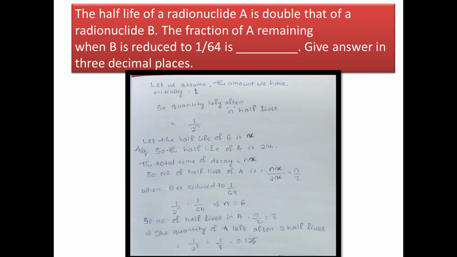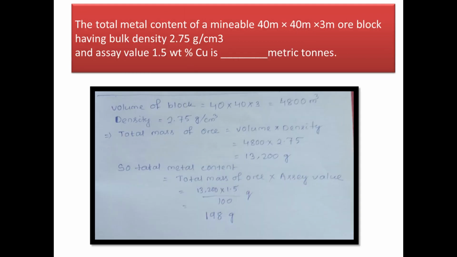Okay. Next question: the total metal content of a mineral ore block of 20 meter into 20 meter into 3 meter, having bulk density 2.75 gram per cc and assay value 1.5 percentage of copper each. Now see, the length, breadth and width of the ore block is given, so we can calculate the volume of it, and we have been given the bulk density, so we can calculate the total mass of the ore body.